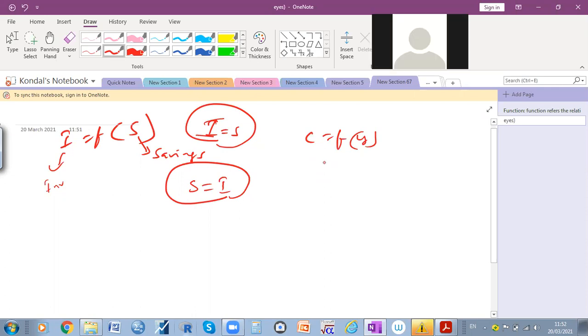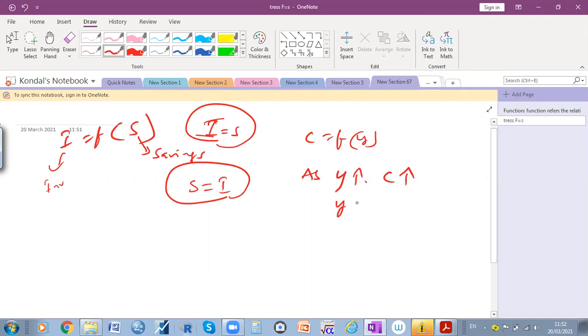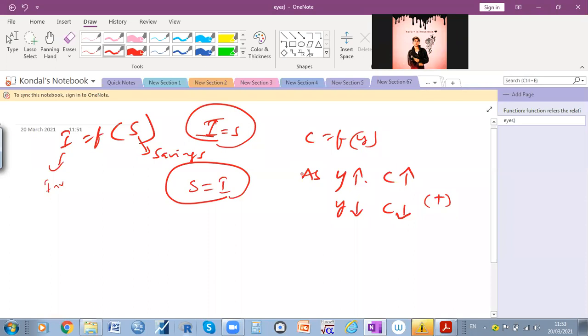C is consumption, Y is income. As income increases, consumption also increases. As income decreases, consumption also decreases. There is a positive relation between the two variables, right? Have you understood the concept, the function? Yes, sir. Clearly, sir.